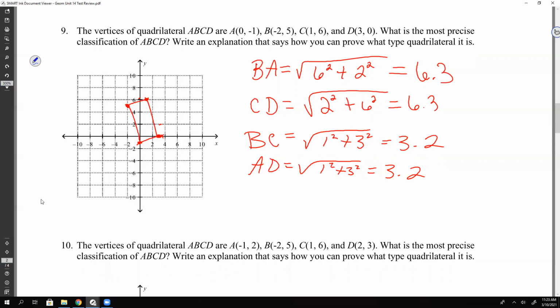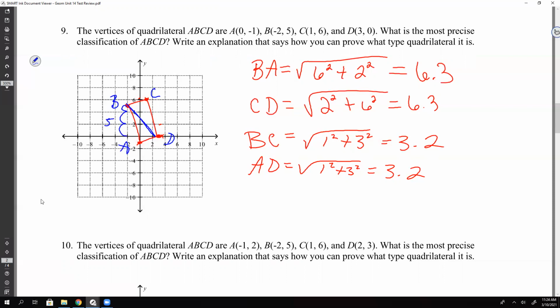All right, so diagonals. So I'm going to label A, B, C, D. Okay, my first diagonal from B to D. I've got to go down and then over to the right, yes? Okay, how far down do I have to go? B is up at what? What's the y value for B? 5. And then the y value for D is 0. So I have to go down 5, right? So 1, 2, 3, 4, 5. So I went down 5.